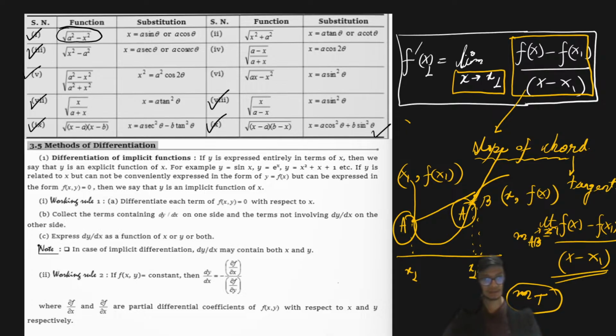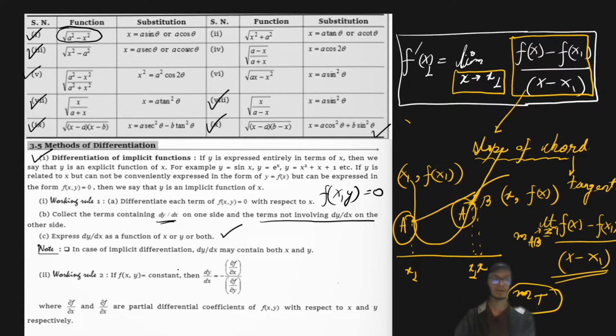So this is all about the substitution part, and something also very important is methods of differentiation. Let's say we have differentiation of an implicit function, where we are not able to separate the variables, and we have an equation containing x and y equal to 0. This kind of function is called an implicit function. The best method to differentiate is to go on differentiating y with respect to x, collect the terms containing dy by dx on one side and the terms not involving dy by dx on the other side, and then express dy by dx as a function of x and y both.